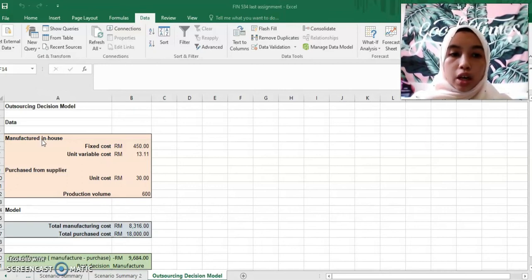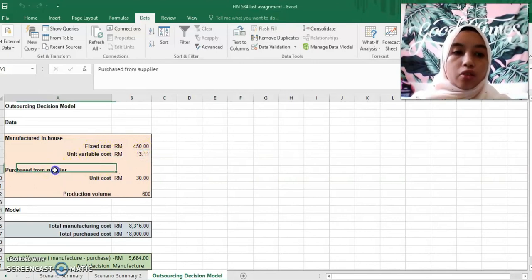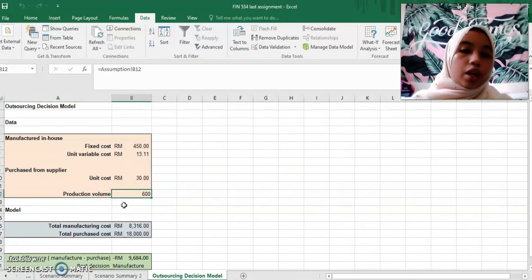At first is manufacturing in-house, which has a fixed cost of 450 ringgit, while the unit variable cost is 30 ringgit 11 cents. As for purchasing from the supplier, the unit cost is 30 ringgit, and the production volume is 600 units.